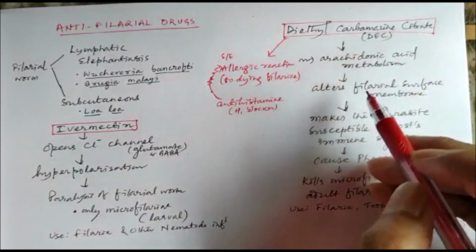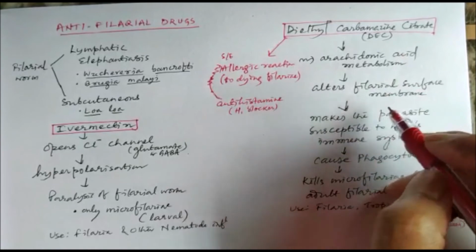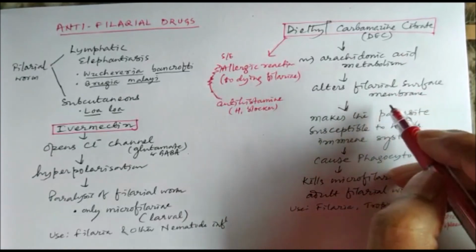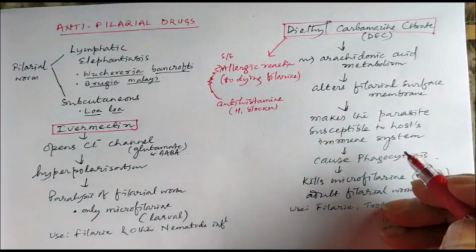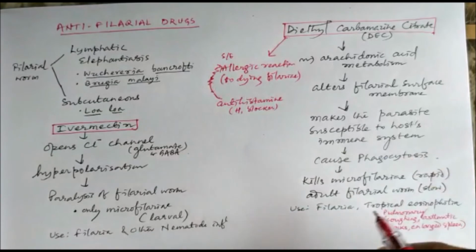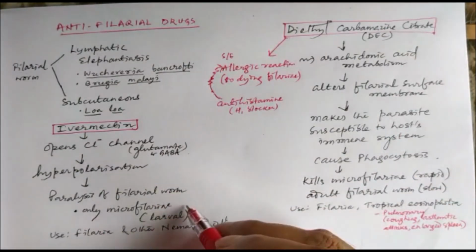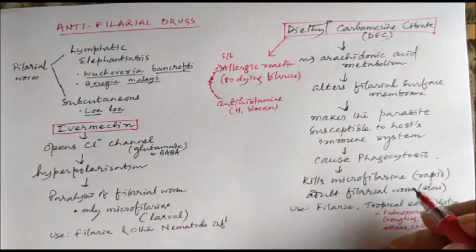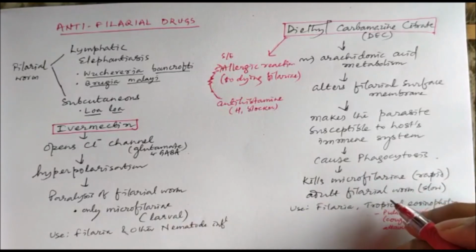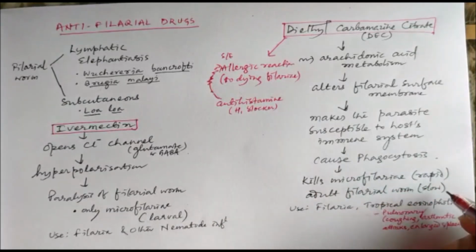Diethylcarbamazine citrate inhibits the arachidonic acid metabolism in the cell membrane and alters the surface membrane of the filarial worm, and this makes it susceptible to the host immune system, and there will be phagocytosis of the parasite, and the parasite is killed. It kills both microfilariae and adult filariae, unlike ivermectin, which only kills the microfilariae. So here both microfilariae, the larval form, and the adult filarial worm are killed, but the killing of microfilariae is rapid and killing of the adult filarial worm is slow.